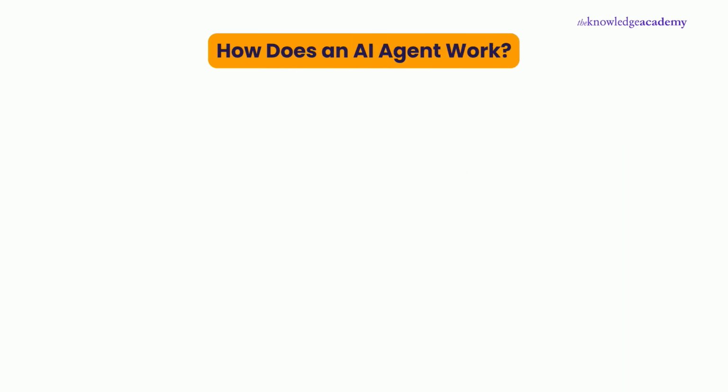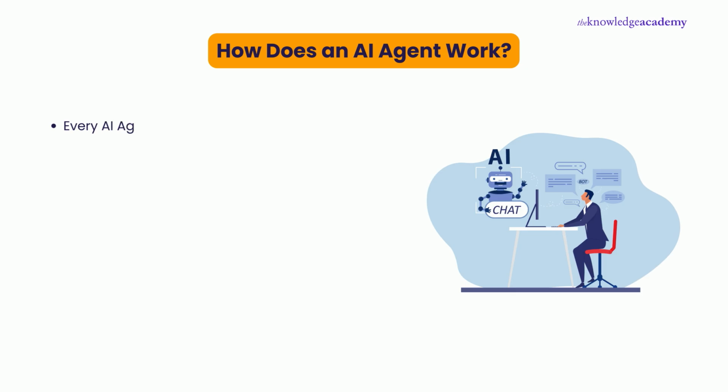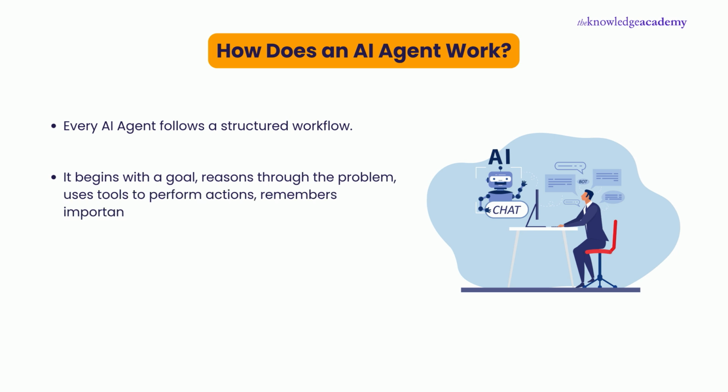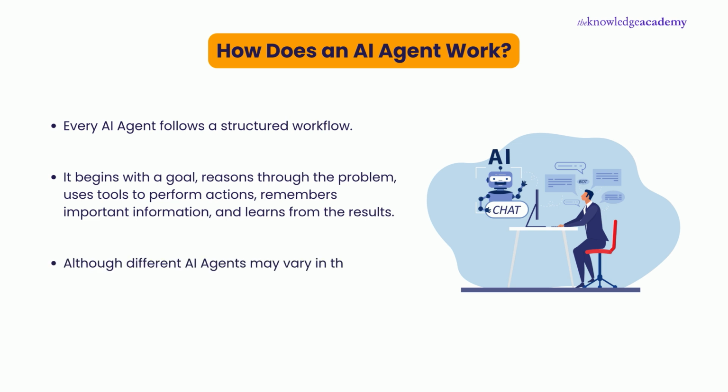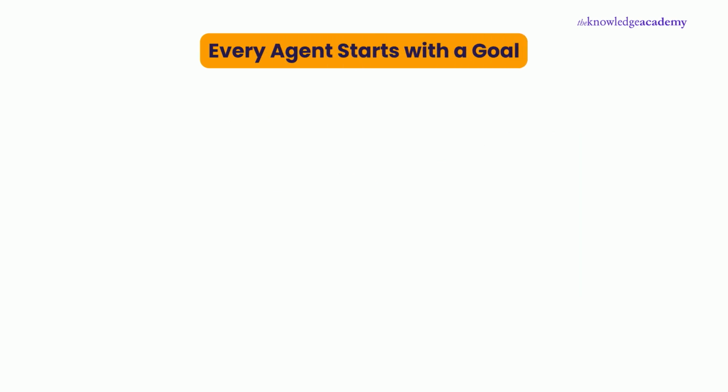So, how does an agent actually work? Every AI agent follows a structured workflow. It begins with a goal, reasons through the problem, uses tools to perform actions, remembers important information, and learns from the results. Although different AI agents may vary in their capabilities, this basic process remains largely the same. Let's explore each step. Every agent starts with a goal.